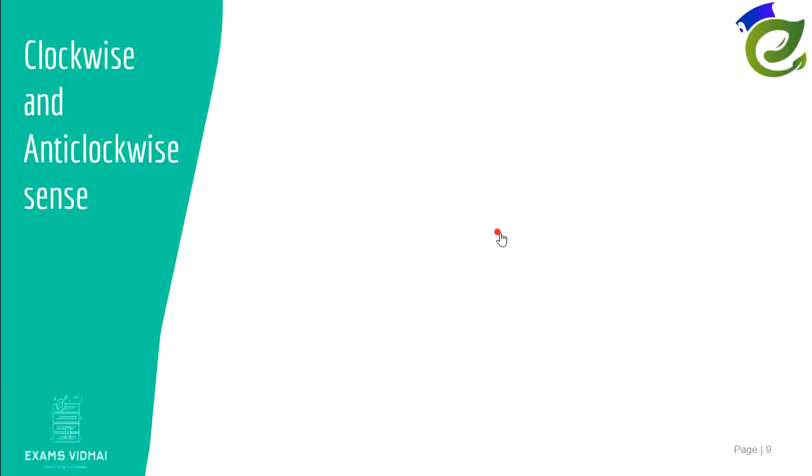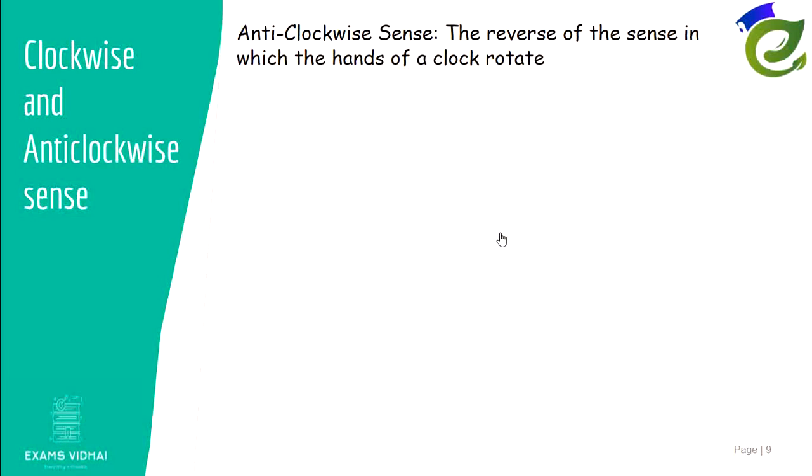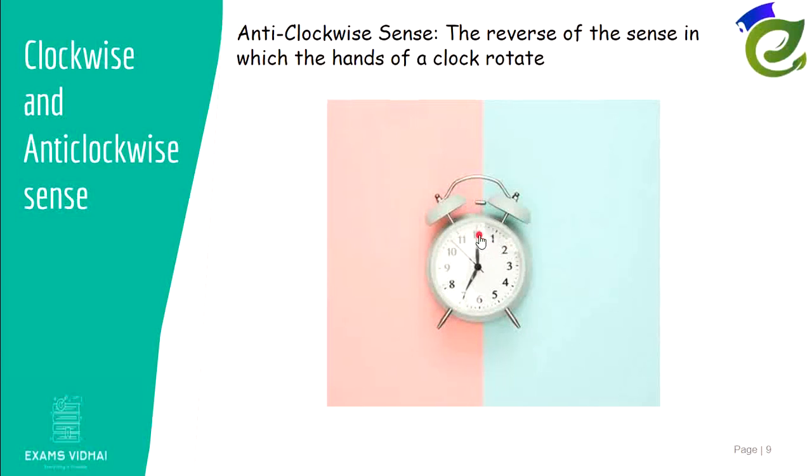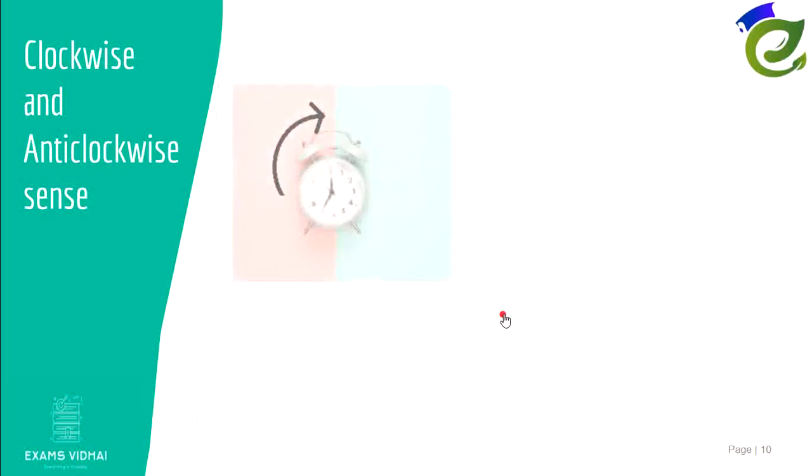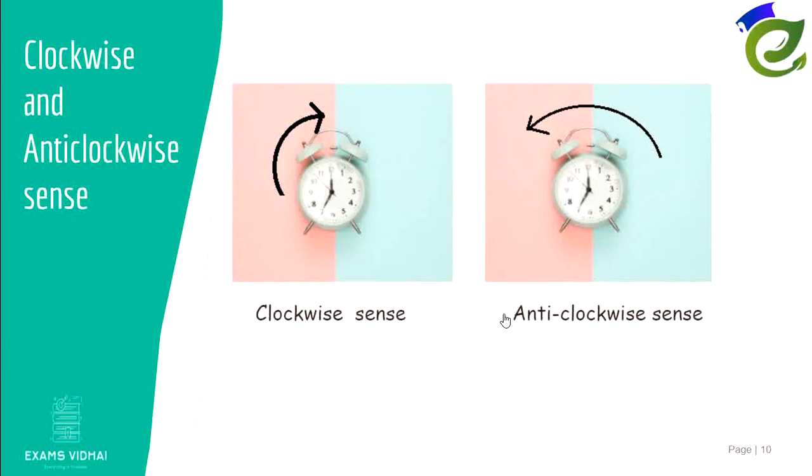Now let us see the anti-clockwise sense. Anti-clockwise sense, as the name suggests, is anti to clockwise sense. So it is just the reverse of the clockwise sense. Now if this is the clock, if clockwise is moving like this, then anti-clockwise means it will move like this, in the reverse direction. Now let me show you both of them together. This is clockwise, and this is anti-clockwise. Clockwise is like this and anti-clockwise is like this.